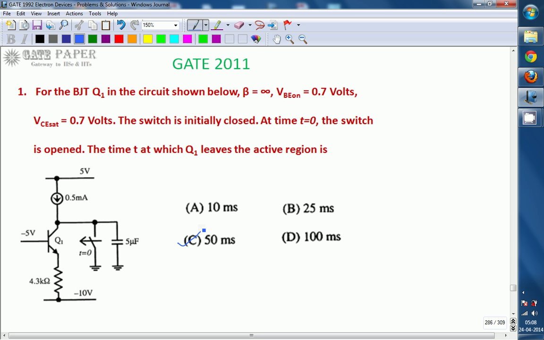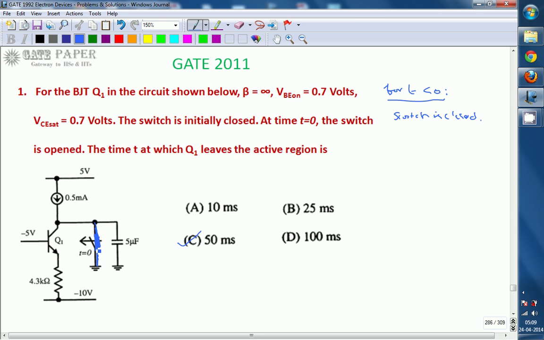Now we will see how. What was given is that the switch is initially closed, and at t equal to 0 the switch is opened. So we will go for the steady state situation, which is before the switch is opened. For t less than 0, where the steady state has been reached, the switch is closed, and whenever the switch is closed, it is acting as a short circuit.